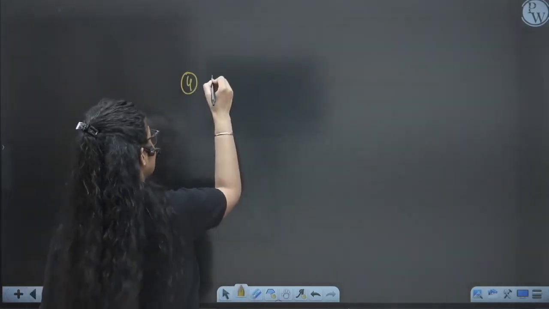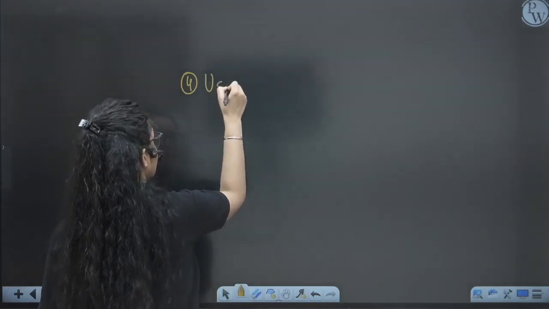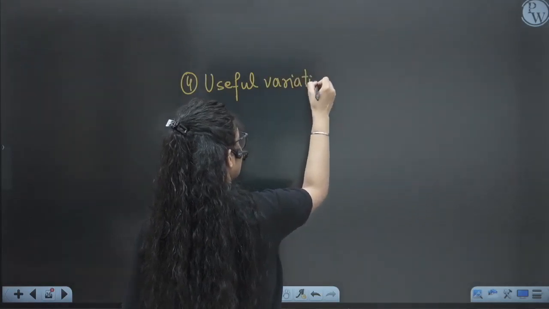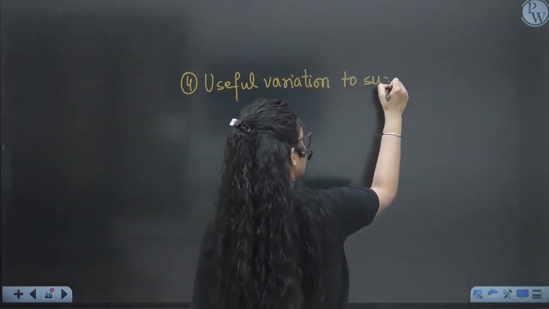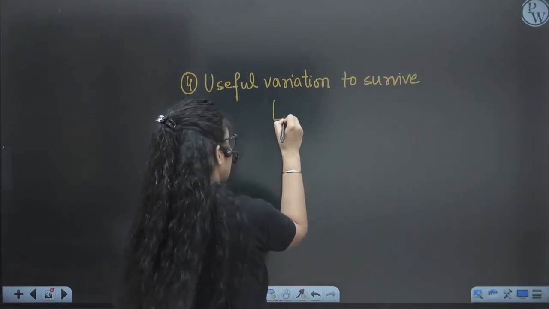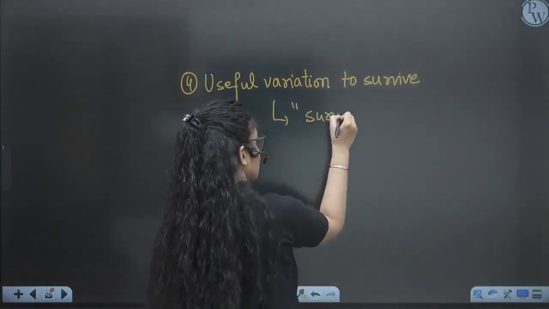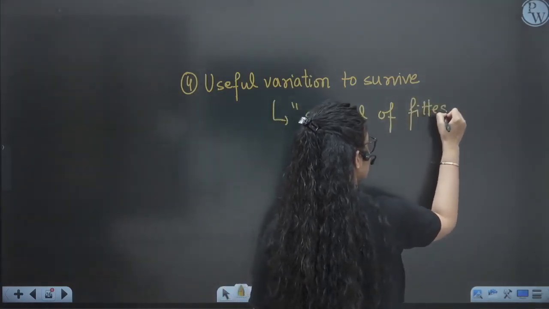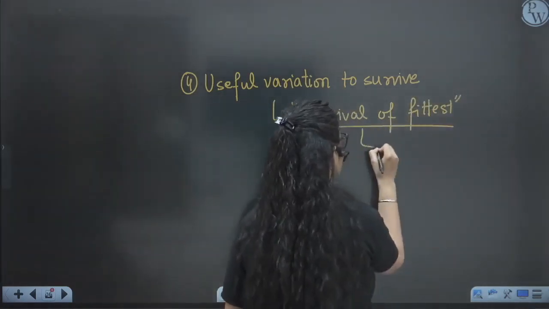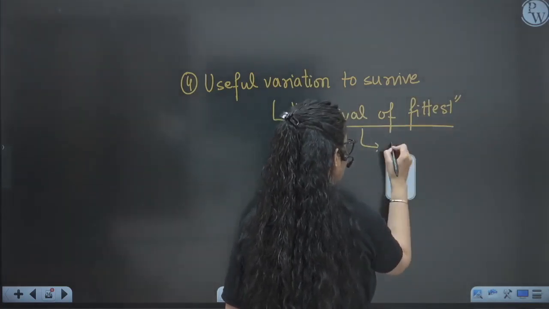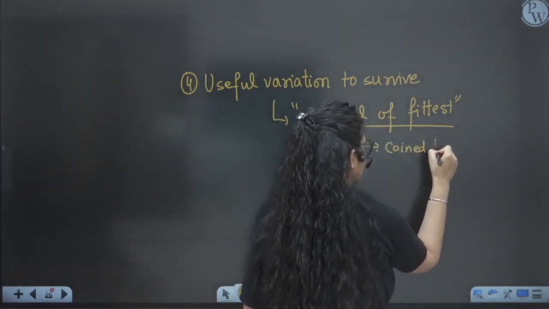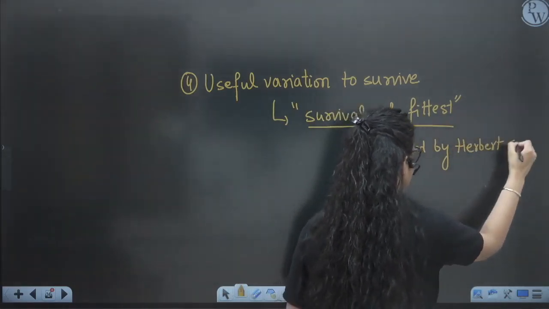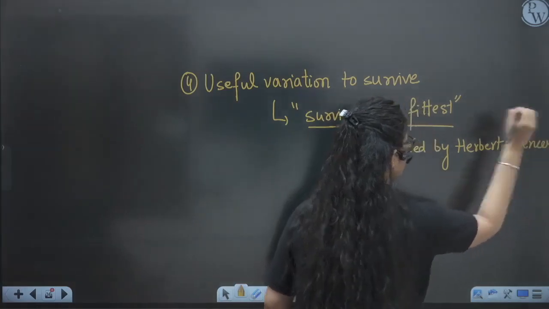So if they have the useful variation to survive, they will be known as fittest. This is known as survival of the fittest, and he used this term from Herbert Spencer, a sociologist. So it was not the original term of Darwin, right? It was from Herbert Spencer.